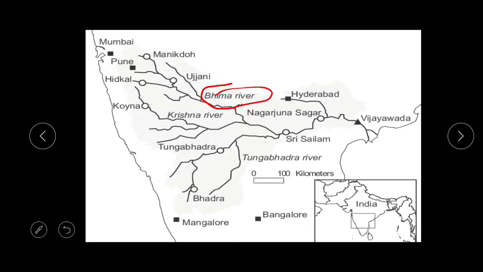These are the river basins of the river Krishna, and its basin drains parts of Maharashtra. You can see the river flowing through Maharashtra, Andhra Pradesh, Karnataka as well, later draining to the Bay of Bengal.